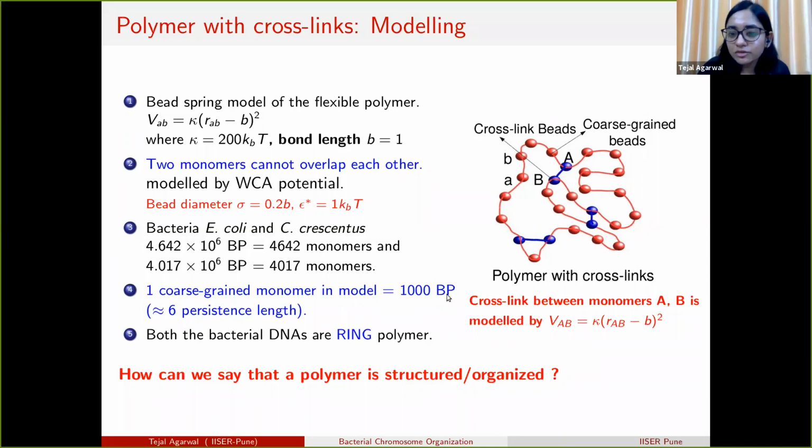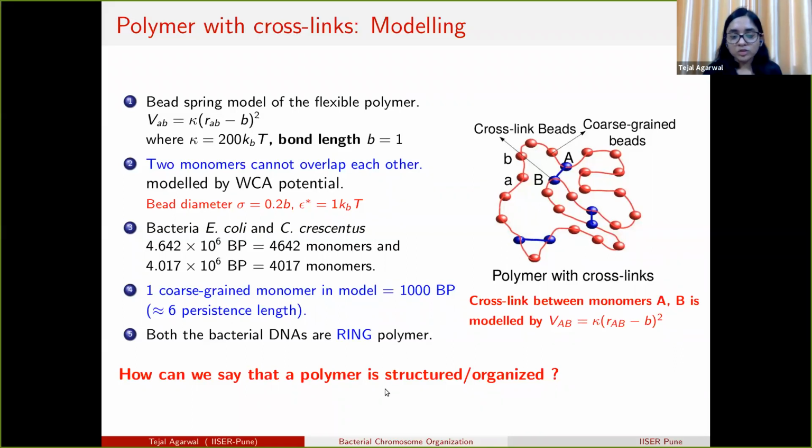The crosslinks, which we choose either from the Hi-C contact map of the bacterial DNA or randomly, also interact by a harmonic potential of this form, and kappa is taken to be 200 kBT, similar to the neighboring beads. Both DNA polymers are ring polymers.